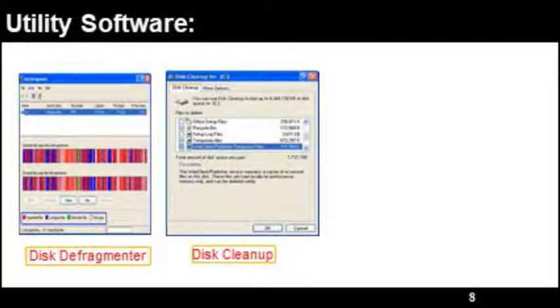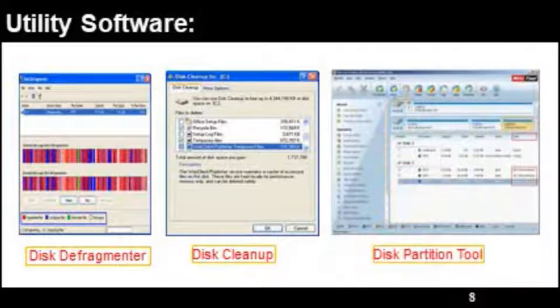Here you can see the disk cleanup. It is used to clean the unnecessary files from the hard disk, like recycle bin data. If you are not using that data, then you can clean up your data with the help of disk cleanup. And the disk partition tool. It is used to partition the drive. It means if you want to partition your hard disk into 5 parts, then you can use this. You can categorize your hard disk into A, B, C, D, E, etc.